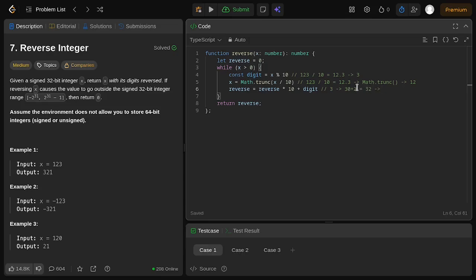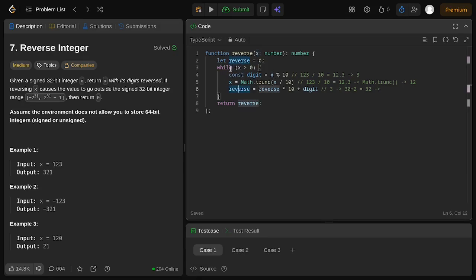And on the last iteration of the while loop, the digit is x equals 1 with the remainder or modulo operator of 10, and we still get 1 as our answer for the digit. Since the digit is already 1, take note of that, and for x, we need to use Math.trunc of 1 divided by 10. We get 0.1, and since we truncate this, we get 0 as the new value of x.